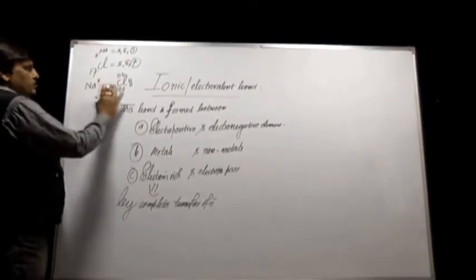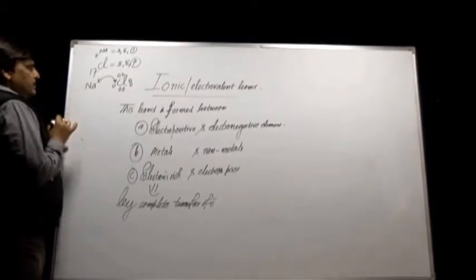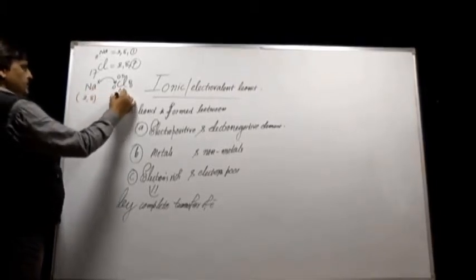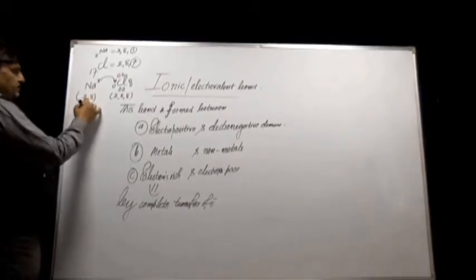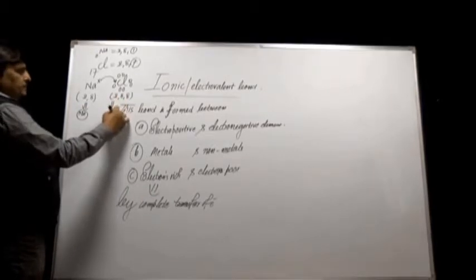So when sodium and chlorine come together, this 1 electron of sodium is completely transferred to chlorine. Then sodium attains the configuration 2,8 and chlorine attains the configuration 2,8,8. This is the inert gas configuration of neon and this is the inert gas configuration of argon.